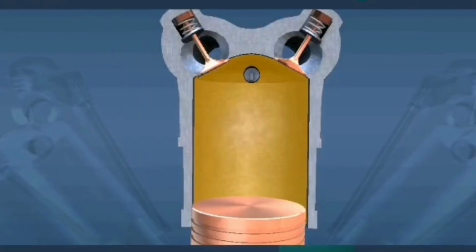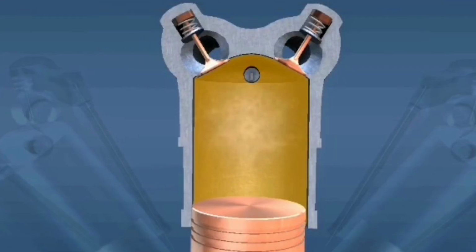The first stroke is the intake. The piston moves downwards, decreasing the pressure in the cylinder. The intake valve opens, and a mixture of air and fuel flows from the carburetor into the cylinder.